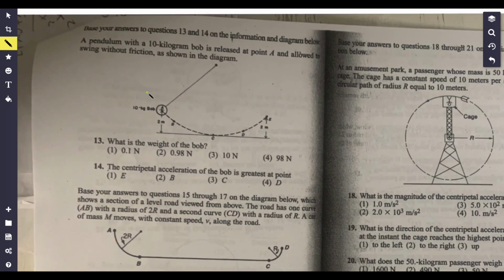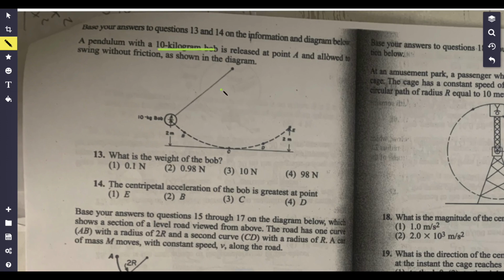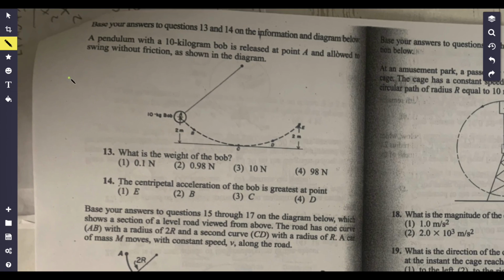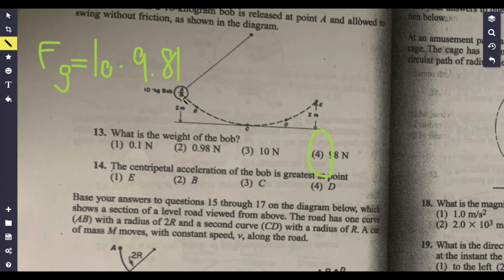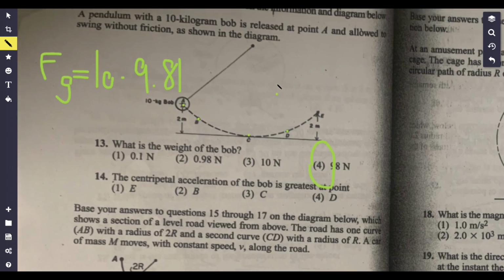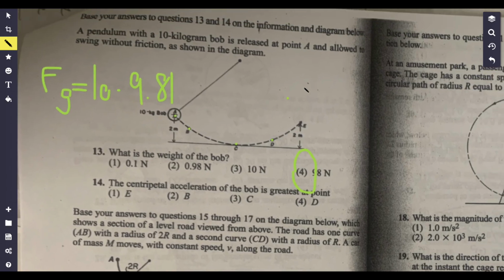Yes, more problems. This is amazing. Okay. A 10 kilogram bob swings without friction. What is the weight of this bob? Okay. So remember weight, it's the same thing over and over again. All right. The centripetal acceleration of the bob is greatest at point what? And we see point A is here, point B is here, C is here, and then D is here. Where is the centripetal acceleration the greatest?